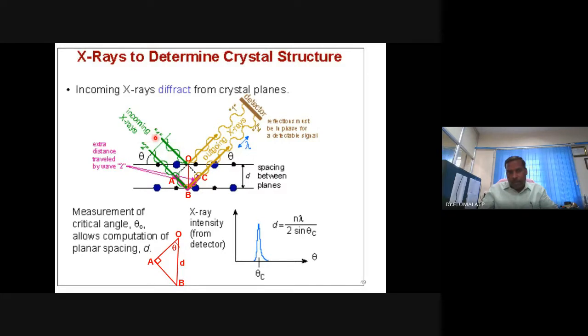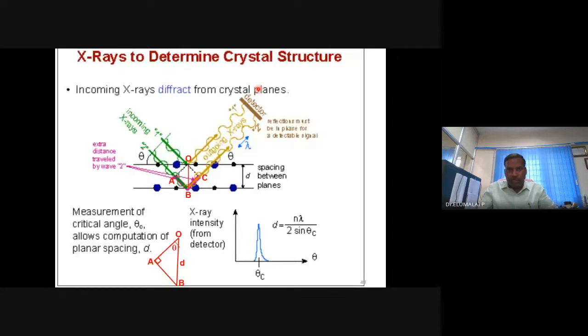So definitely there will be a scattering of electrons, or diffraction of X-ray. Assume that there is a beam of X-ray coming and falling on the metal surface or any other material surface where we have atoms, ions, or molecules, and it scatters or diffracts. Very specifically, diffraction. That's why the name comes, X-ray diffraction.